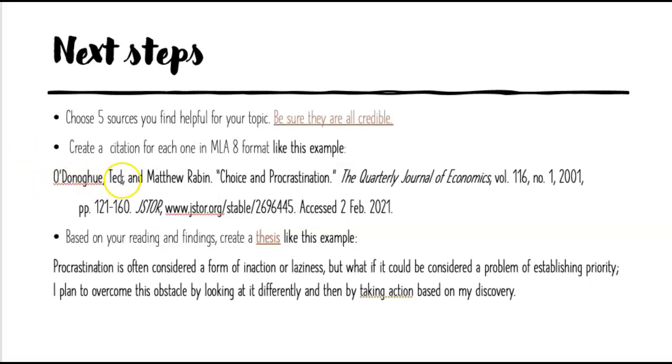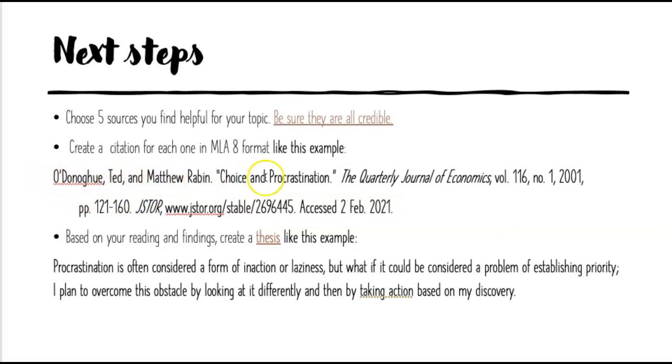Almost always it starts with the author's name, the title of the article, the magazine or quarterly that it comes from, what volume it is, a date. This one in particular came from the database, so it has that database name there. That's why that's there. And then I accessed it today, so that's why it has that date there. Okay, now you won't have something like this if it's not from the database, so don't worry about that. But as a general rule, always the author's name of the book or article comes first.